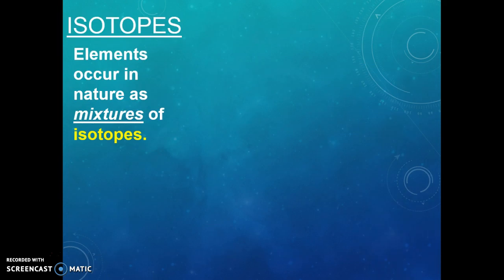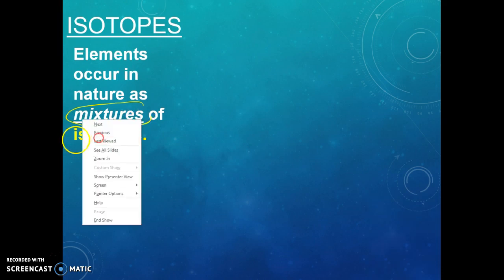Isotopes, though, don't occur as single atoms. They actually occur as mixtures of isotopes. All elements occur like this. Very rarely do we find any particular atom out there by itself. If we have a sample of an element, it contains multiple atoms, so we call that a mixture of isotopes.